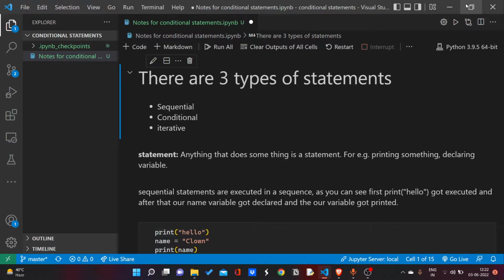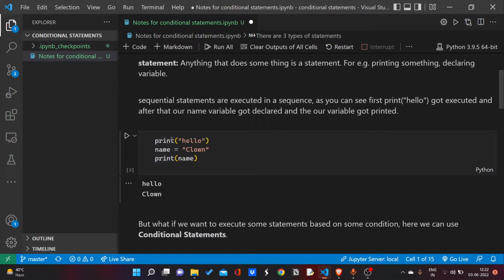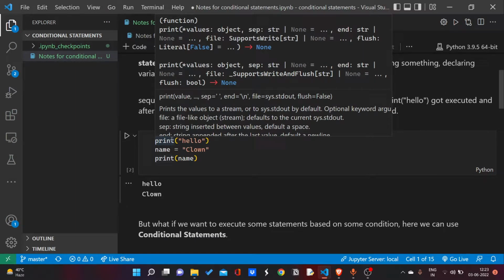Now I am going to explain what statements basically are. Anything that does something is called a statement, like declaring a variable, printing something on the screen, adding two numbers and storing in another variable could be considered a statement. Now I have an example of sequential statements here. You can see print hello. After that I am declaring name equals clown, and after that I am printing the name variable.